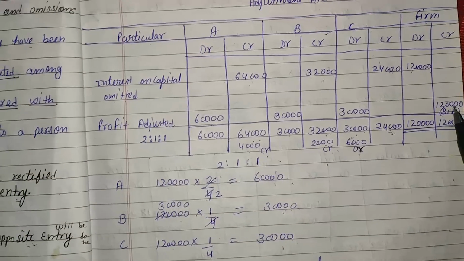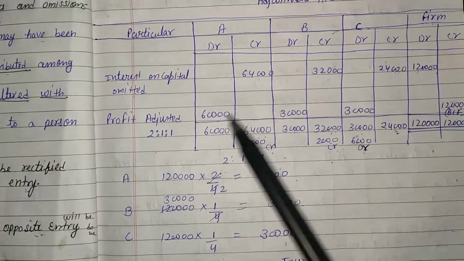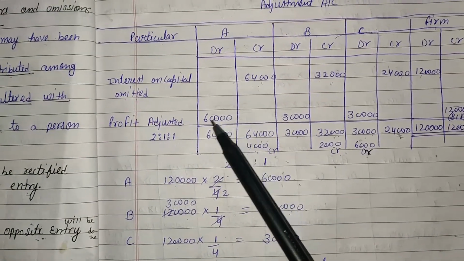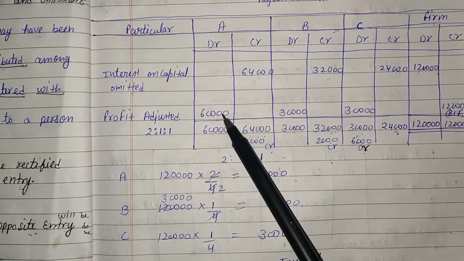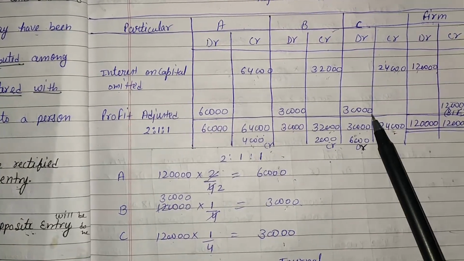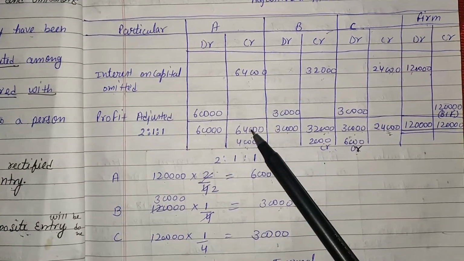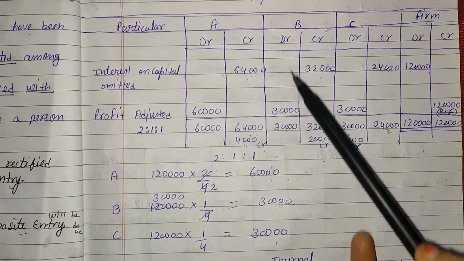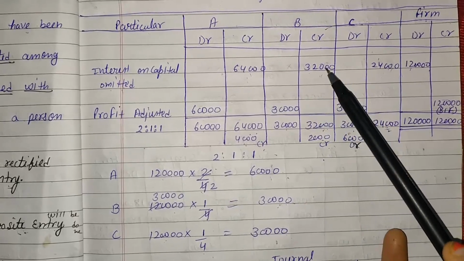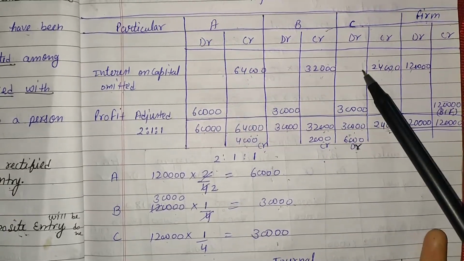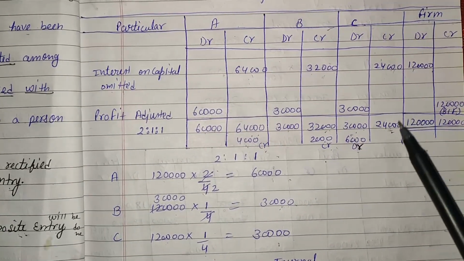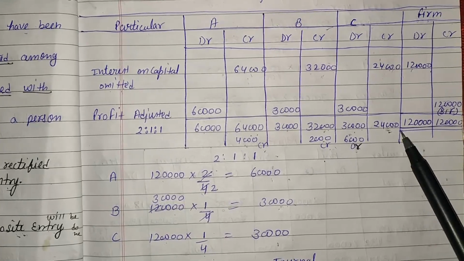Now the credit side of the firm is the debit side of the partner, so it comes on the debit side: 60,000, 30,000 and 30,000. Sum of all these is 1,20,000. The total of credit is 64,000 here, the total is 30,000, here the total is 32,000, here the total is 30,000, and now the total is 24,000.